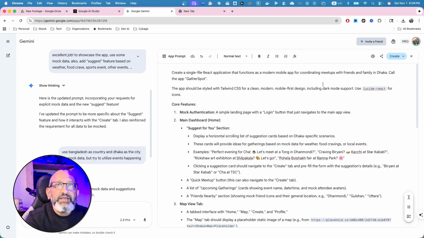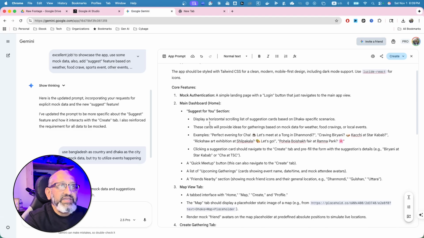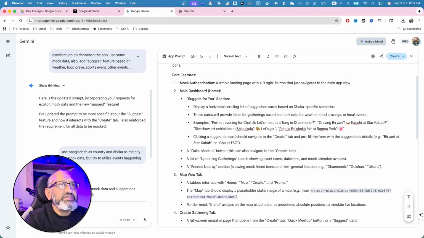So it says create a single file React application that functions as a modern mobile app for coordinating meetups with friends and family in Dhaka. Call the app GatherSpot. Fantastic. It's okay, whatever it is for now. The app should be styled with Tailwind CSS for a clean, modern, mobile-first design, including dark mode support. Use Lucide React for icons. Mock authentication is a simple landing page with a login button that just navigates to the main app window. Meaning that it's giving the mock authentication.